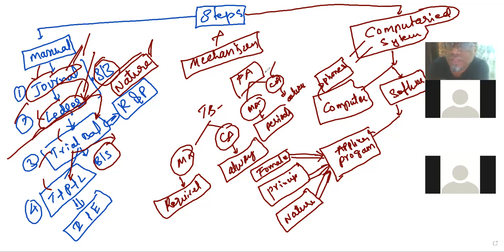So why will we use computers? What are the advantages? In general life, we use computers to increase our speed. By introducing computers in the accounts department, how much speed is increased? It saves one year of time. Compared to a manual accounting system, it is much faster. It's saving you one year of time. That is the speed of a computerized accounting system.